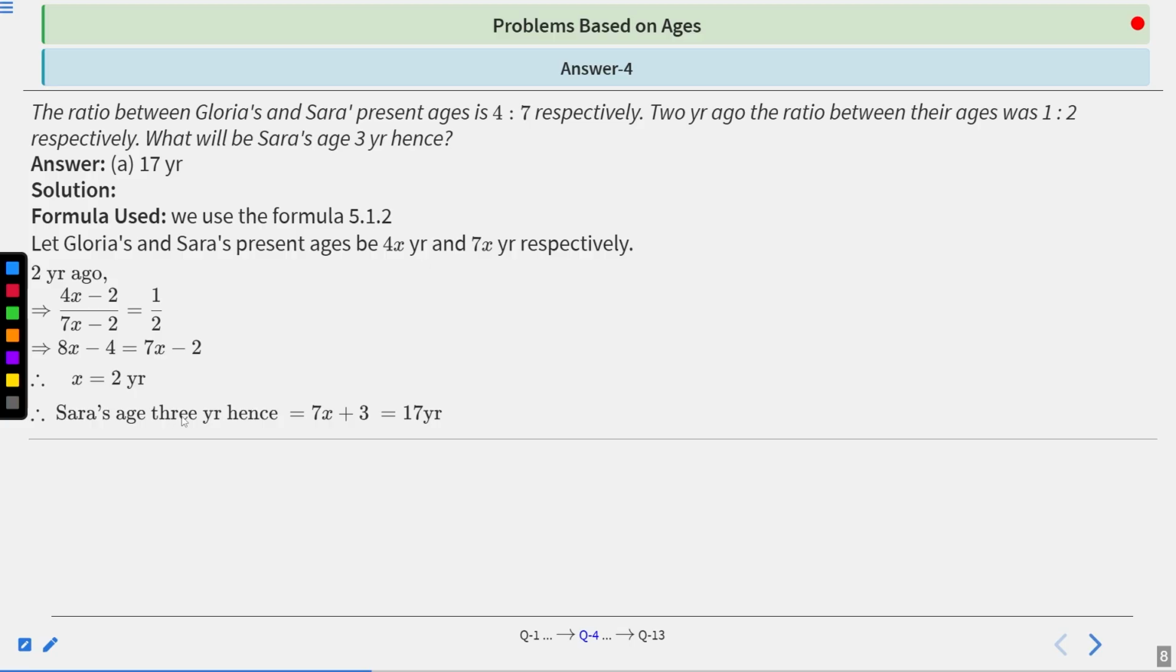So Sarah's age 3 years hence is 7x plus 3. So we know that x equals 2. So 7 into 2 becomes 14, plus 3, which equals 17 years. So A is the correct answer. Next.